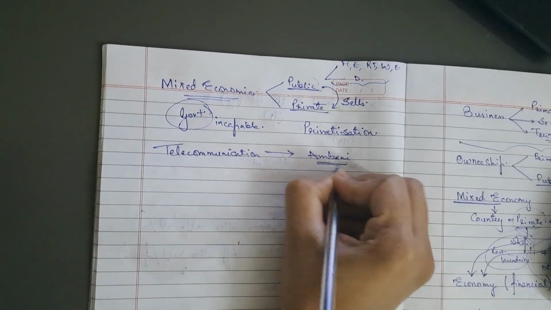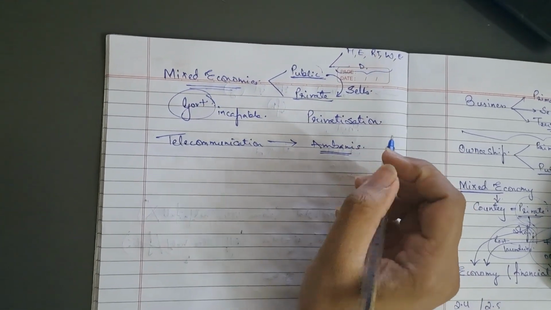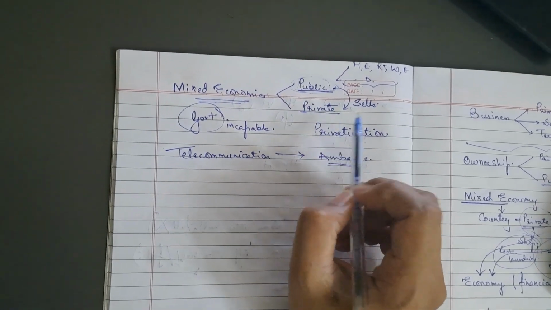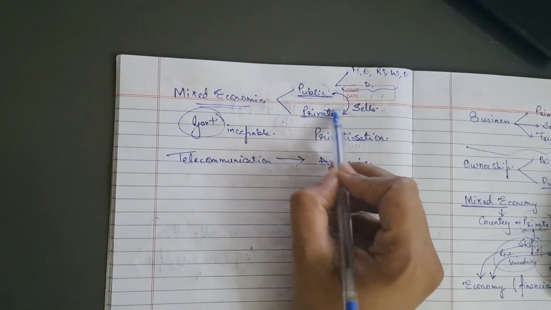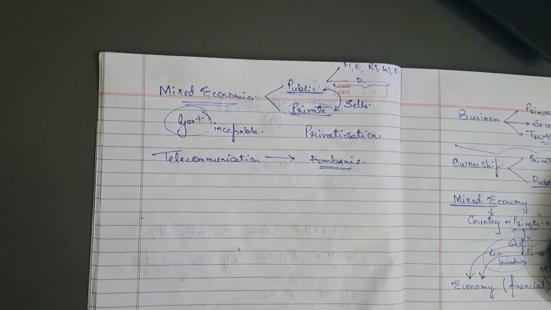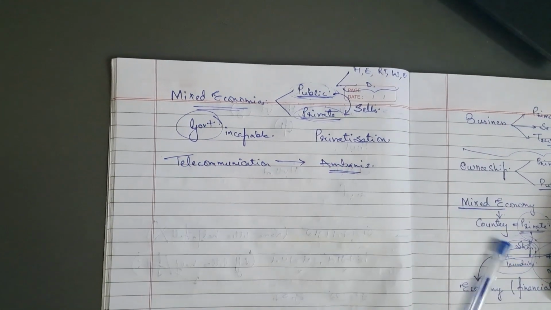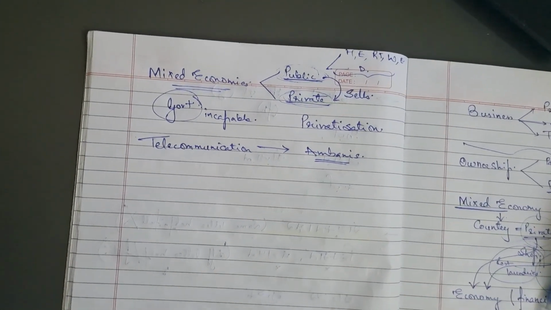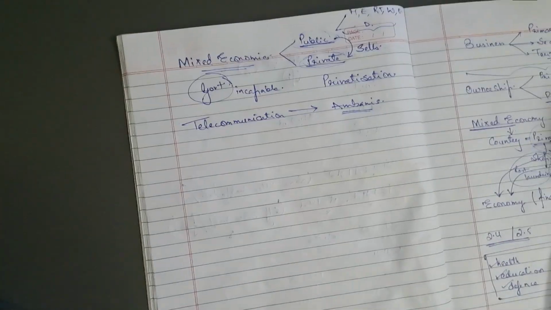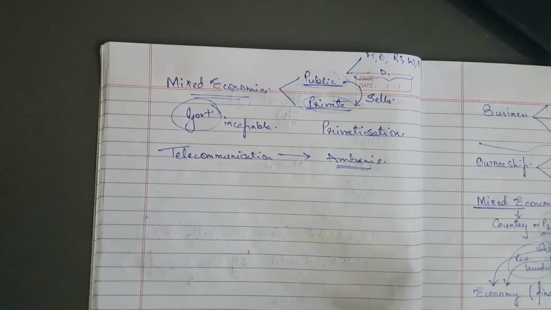That means the telecommunication was under the control of the government, and later it sold the telecommunication system to a private company or private individual who is not involved in government at all. And why does the government do so? Because they want to provide better services.